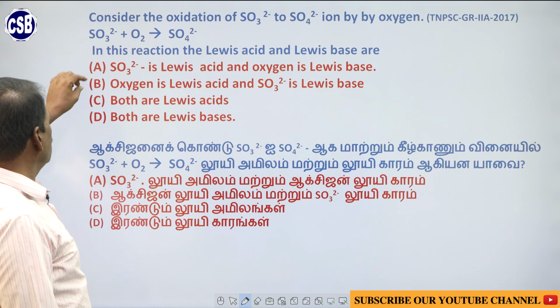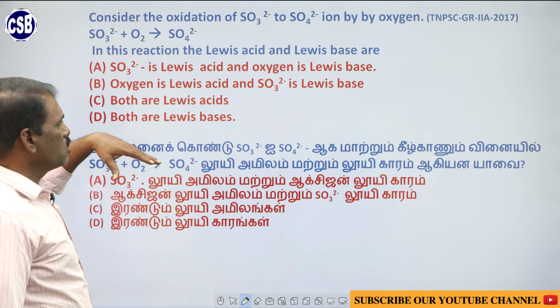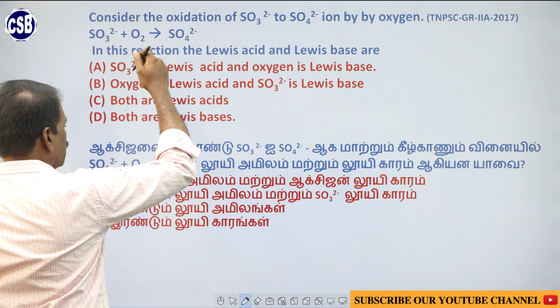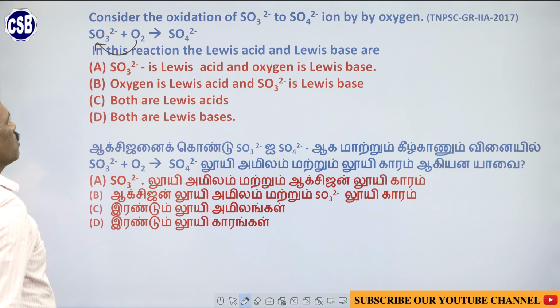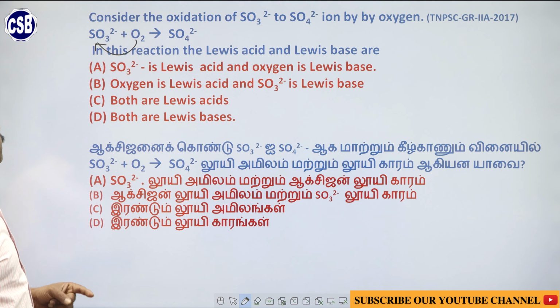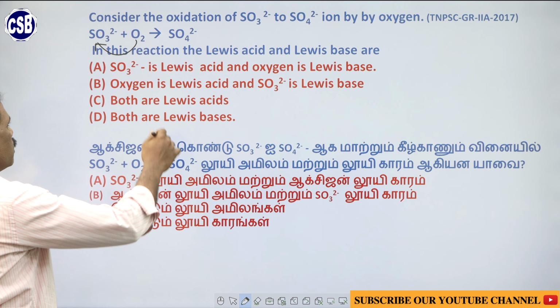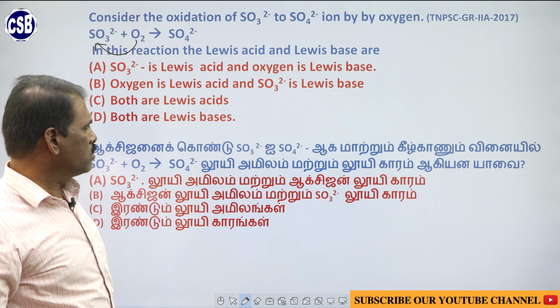Here SO3 2 minus and oxygen combine together, it is an oxidation reaction. Oxygen combines with sulfur, so that SO4 will be obtained. Here the oxygen molecule always has a lone pair of electrons.